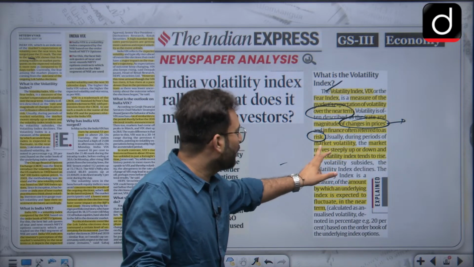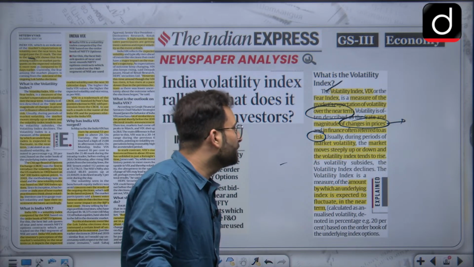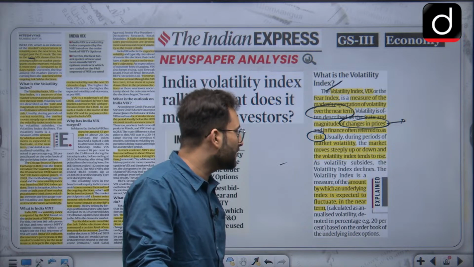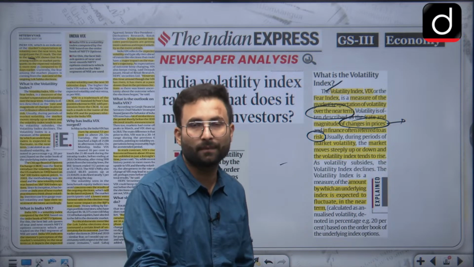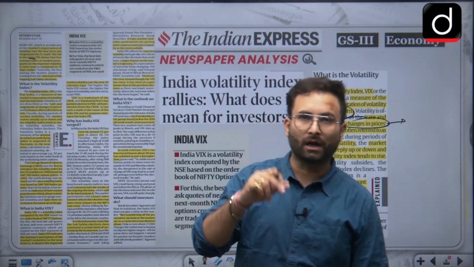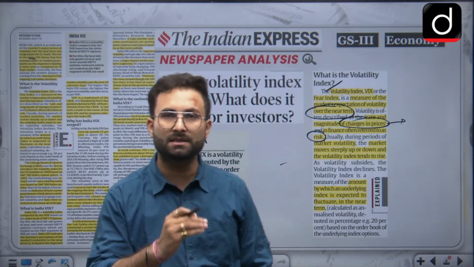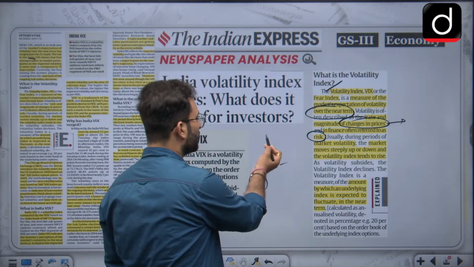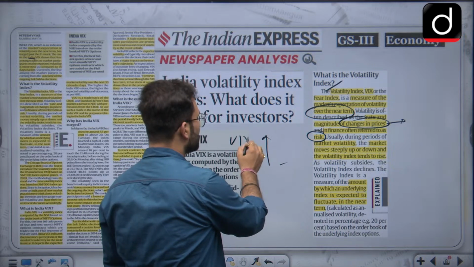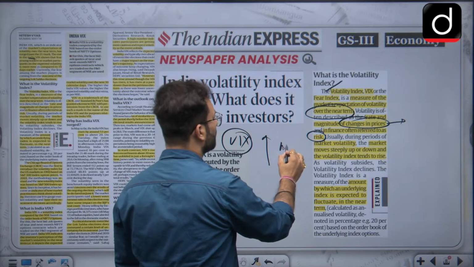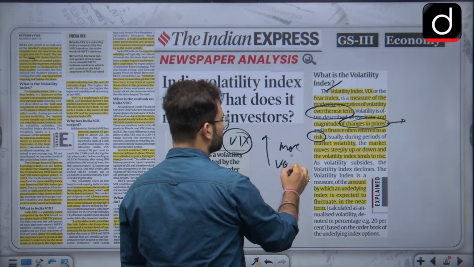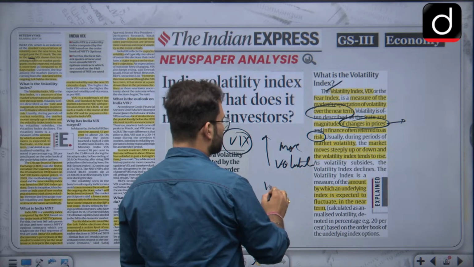Now here you can see that during a period of market volatility, when the market moves steeply up and down, the volatility index tends to rise. If the market is going up or down, the prices are not fixed and are fluctuating at a very fast pace, that means your index is rising. So if I say that VIX is rising, that means the market is more volatile, or more at risk.